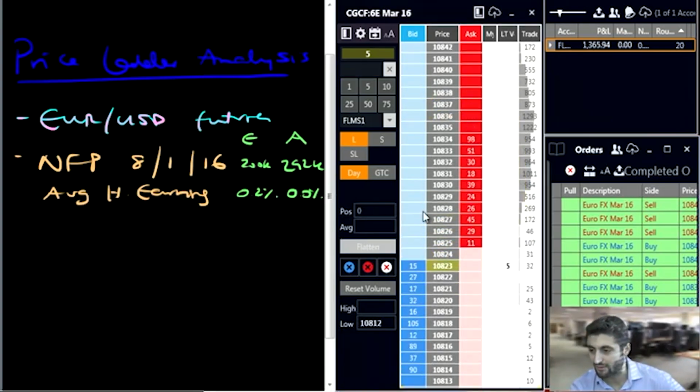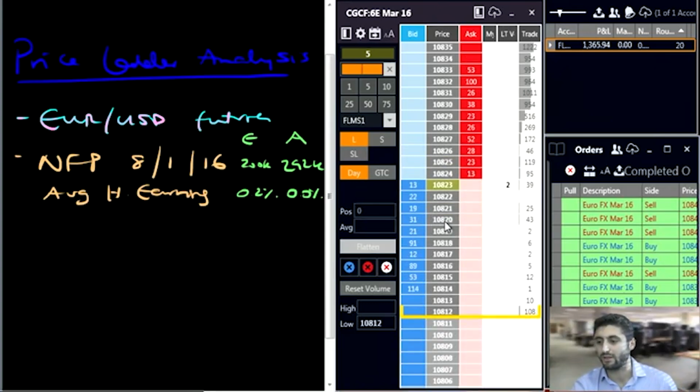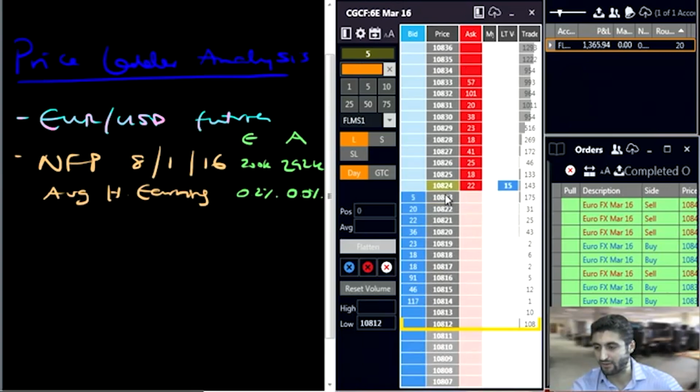I'll just delete some of this stuff here. You can see we just made our way through these 28s. Let's just see how we act once we get through. We're kind of stalling out, getting a bit of a slowdown, because it seems that there's a lot of price action for the platform to read. We're just trying to hold our way just below these 28s.